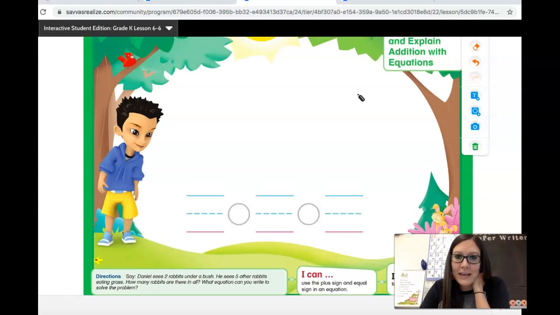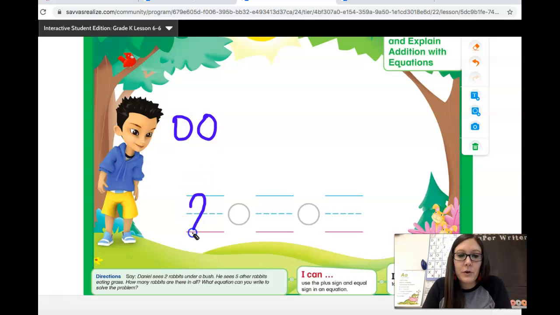All right, did you try it? There are lots of ways that we could solve this problem. I'm going to show you one way pretty quickly. The first part said, Daniel sees 2 rabbits. Watch what I'm going to do. I'm going to draw 2 counters to show the 2 rabbits. And I'm going to write the number 2 right here. That 2 represents the 2 rabbits that Daniel saw.